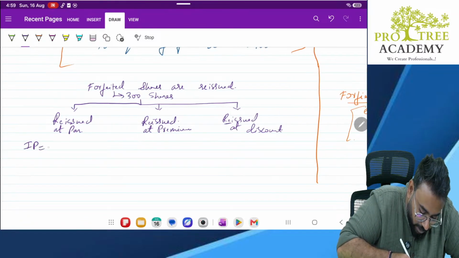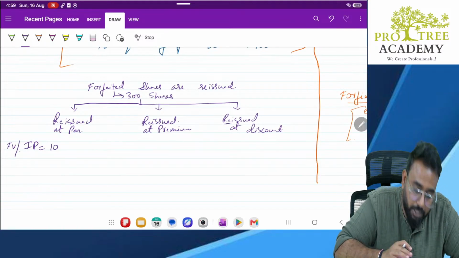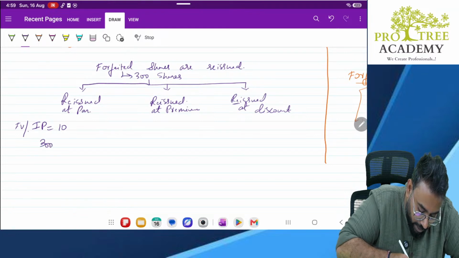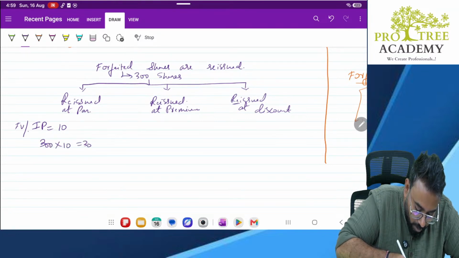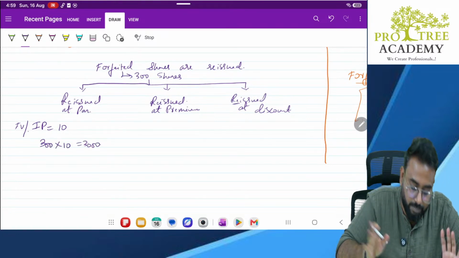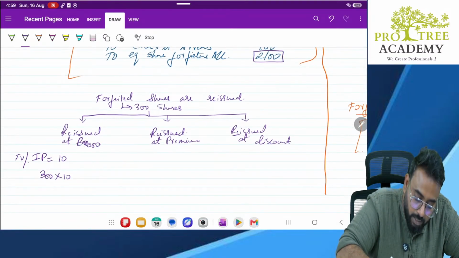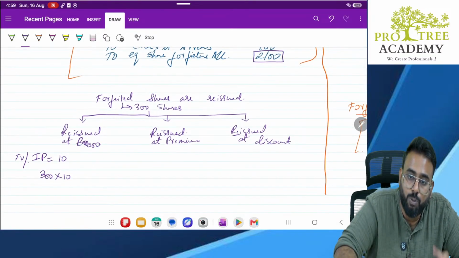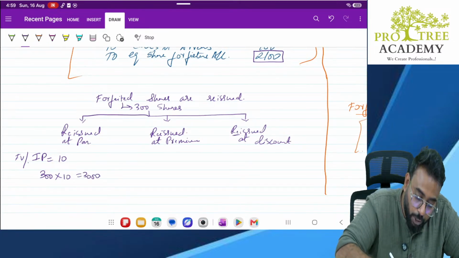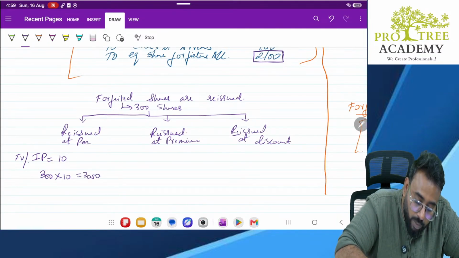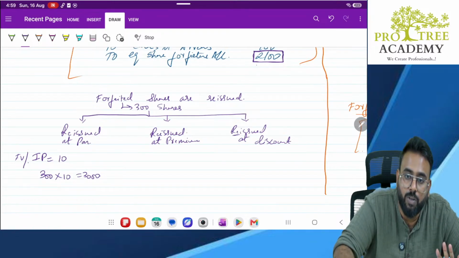Now, if you reissue the shares at par, that means what, sir? Issue price is 10, face value is also 10. So that means what? For 300 shares, we are going to collect 3000 rupees. Now come back. Here, how much was the balance with you? 2100, in the forfeiture account. Correct. That means you had already collected 2100 from this 300 shares only.